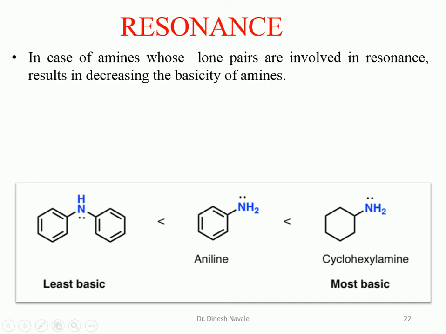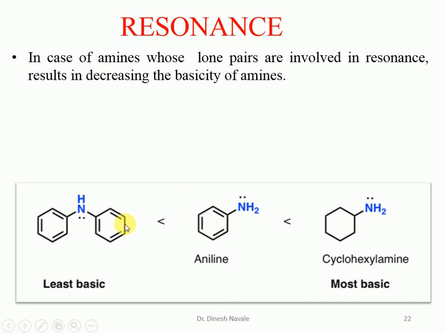That's why diphenylamine will be less basic in nature. Whereas in case of aniline, there is only one phenyl ring, so comparatively with diphenylamine, it will show fewer resonating structures. So that's why aniline will be a stronger base than diphenylamine.